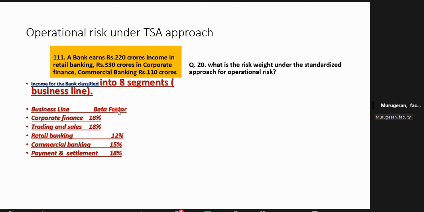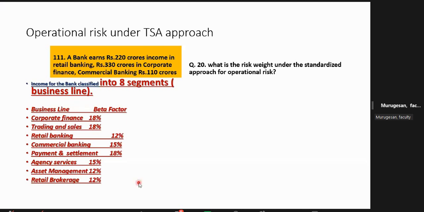This is also a risk weight. Payment and settlement, 18%. Payment and settlement mean interbank settlement; in interbank payment flows, you may lose because of some errors, that is why 18. And agency services, 15%. This you have to remember, friends. If there are 8 segments, 2 plus 3, 5, one more segment, retail brokerage, 12. These 3 are 12, 18 are 3, 15 are 2. You have to remember, no other choice.